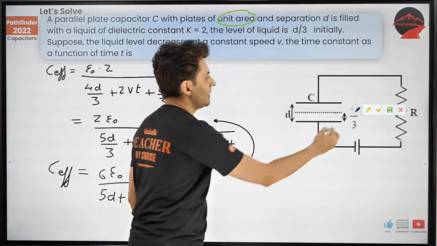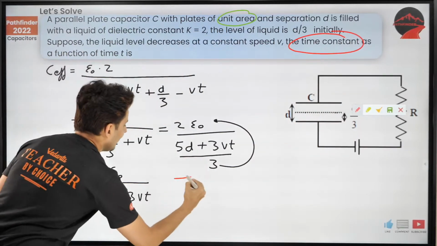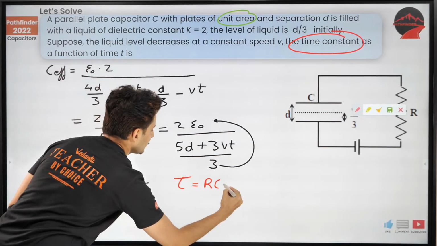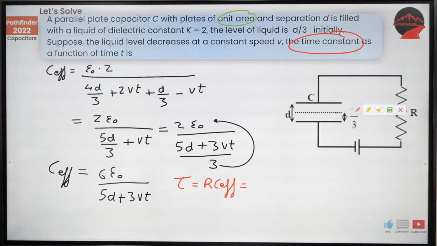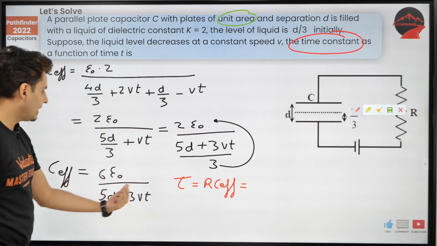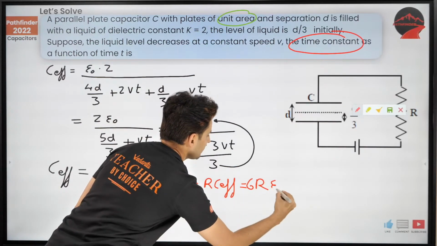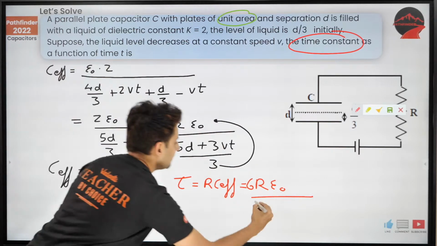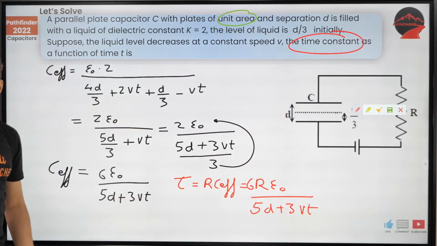The question asked us the time constant. So the value of the time constant will be R into C effective, that means this whole thing multiplied by R. So R into 6 into epsilon naught divided by 5d plus 3Vt. That's it.